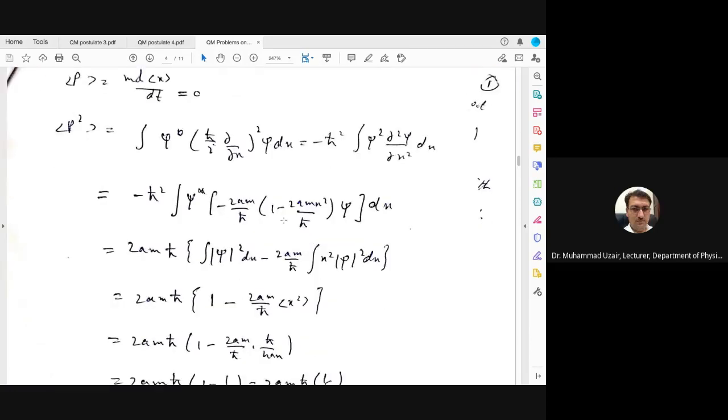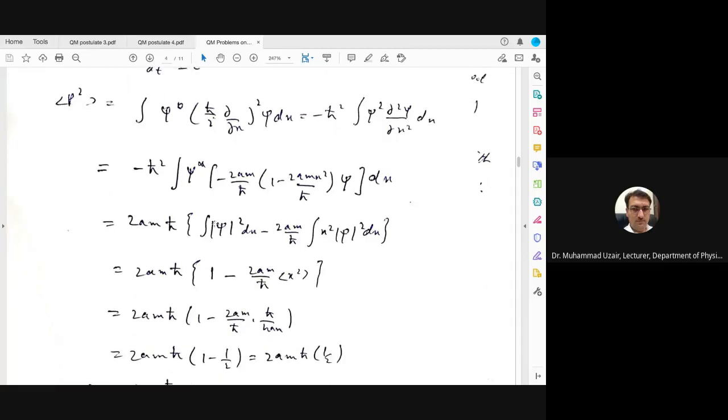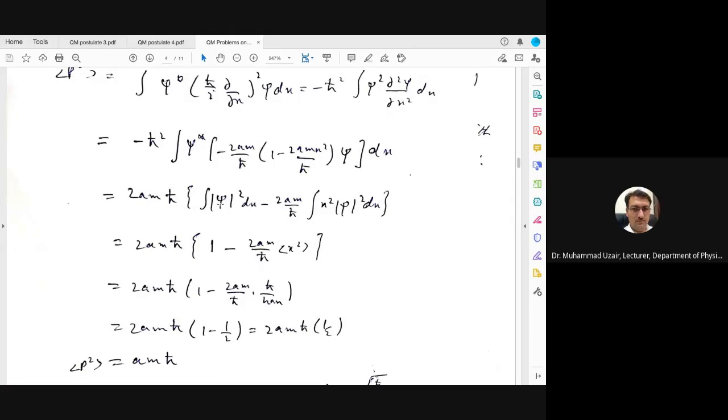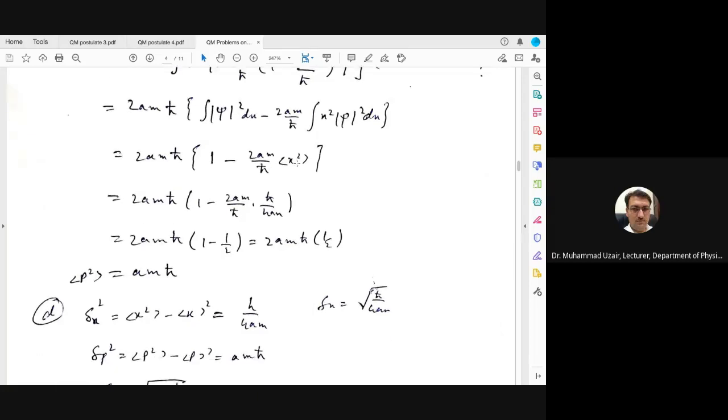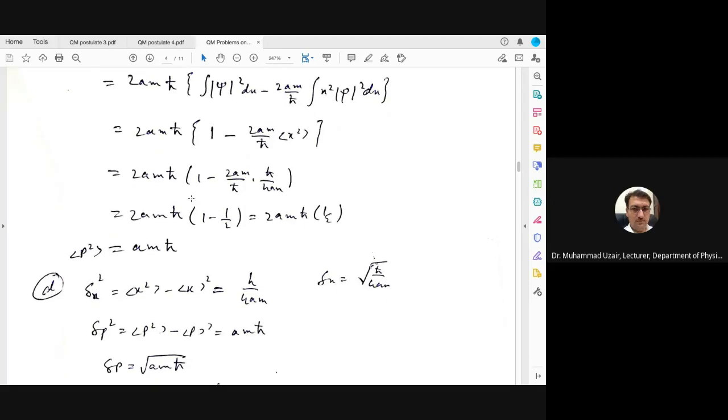Now you use the values of psi. You already calculated the partial square psi over partial x square. So taking that value here again, multiplying this with psi star, and then solving the integral. There are now two integrals. One is this one and the other is this one, and you will get this value after solution. Here it is just the integral of x square, and we have found its value already. So put that value here, h cut divided by 2am, and then simplify it.